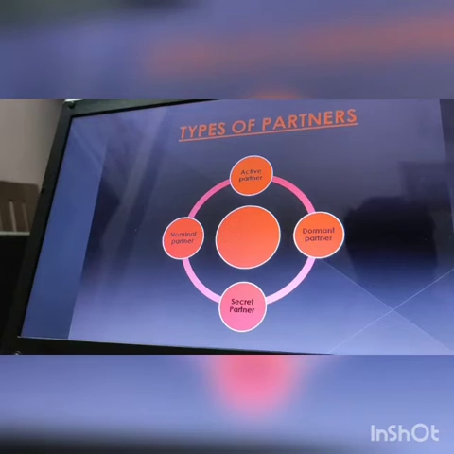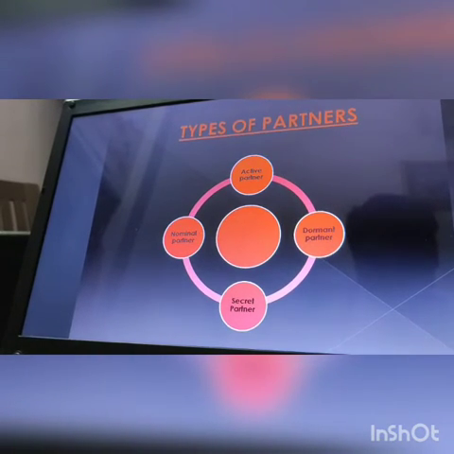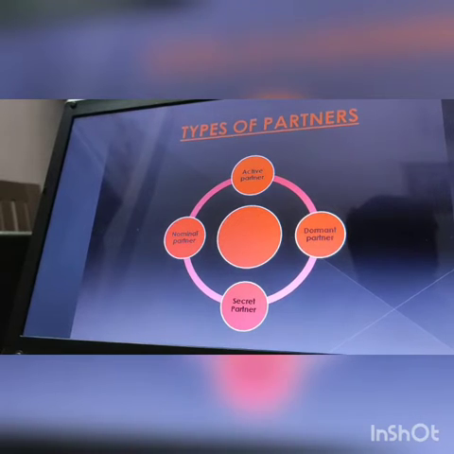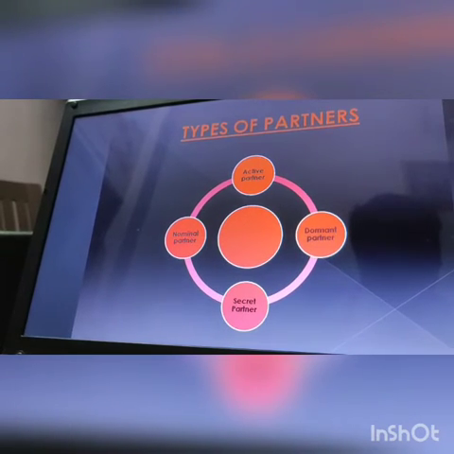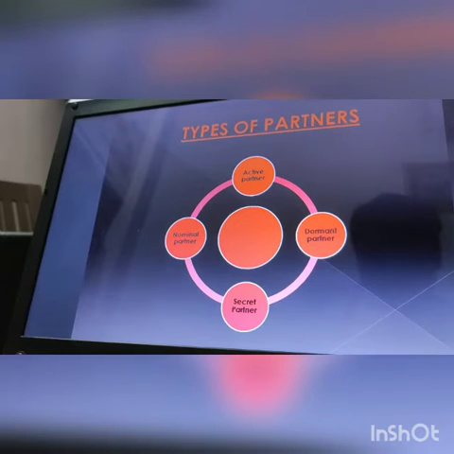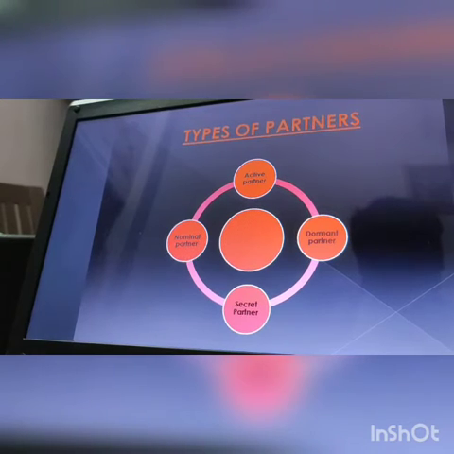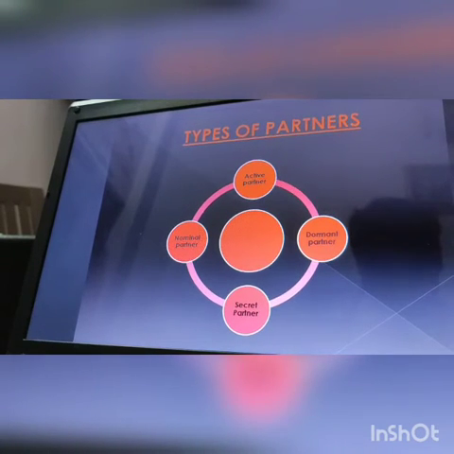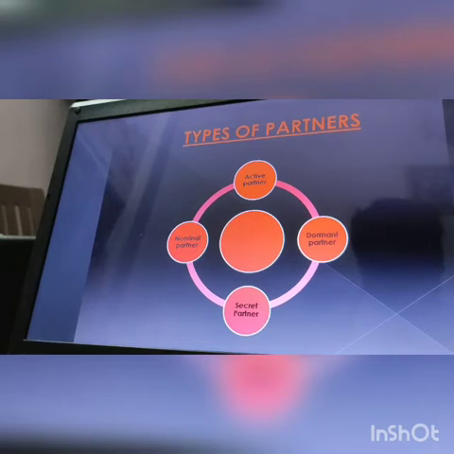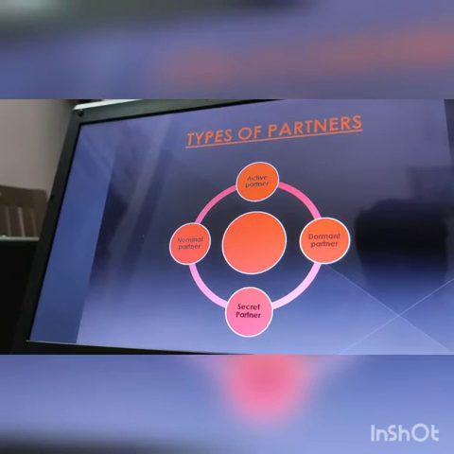Now the last one is the nominal partner. Please listen very carefully, it is very important. The nominal partners are not the real partners of the firm. These partners do not contribute any capital. They do not participate in the management. They do not have unlimited liability. They do not get any share in the profit or loss of the firm.